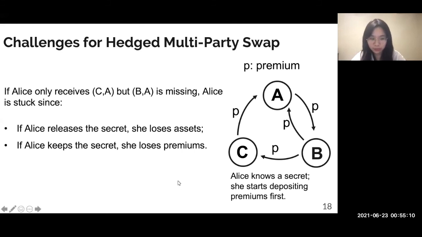Then there's a problem. If Alice only receives the escrow from Carol, but the escrow from Bob is missing, then Alice is stuck, since if Alice releases the secret, she loses her assets. If Alice keeps the secret, she loses her premiums.